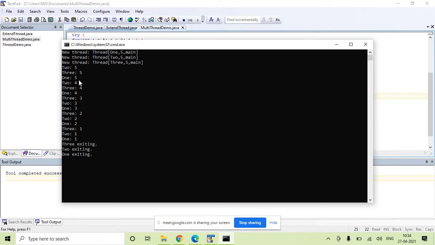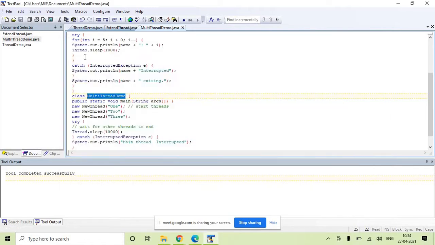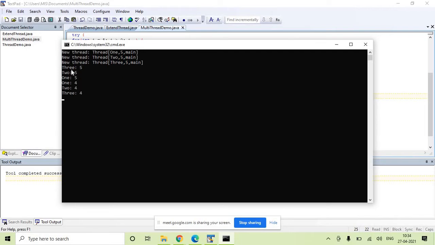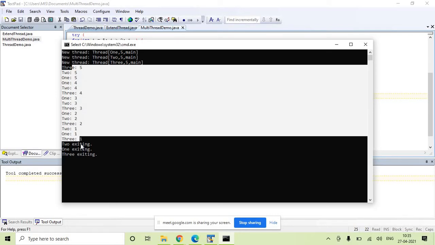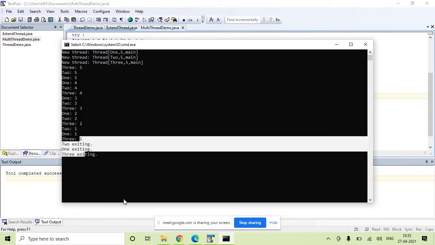Let's run it again to see if we get a different output. Now the third thread has started first. So the order will change intermittently. Whichever thread gets a chance will try to utilize that free amount of time. All the threads will exit, and the main thread waits to exit last.